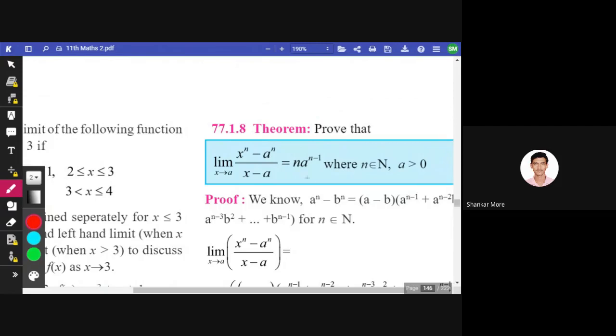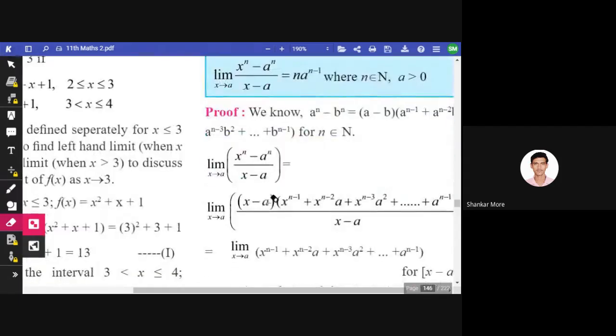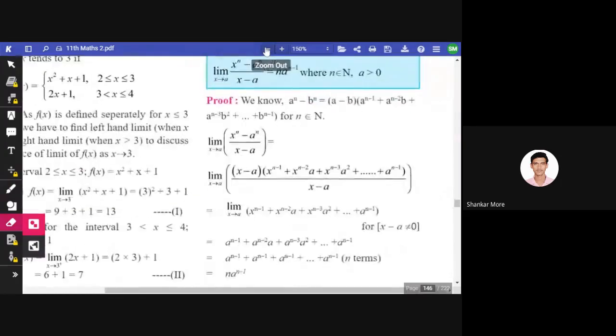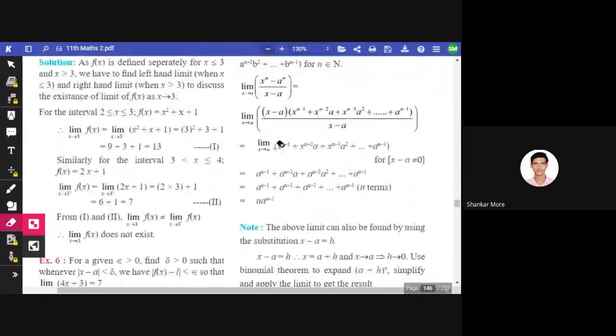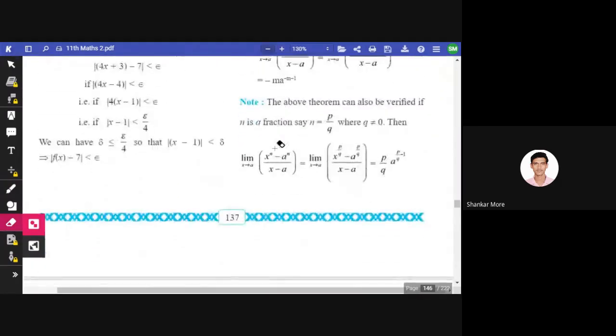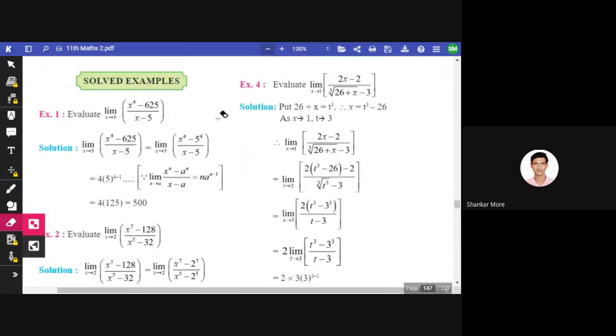We can directly write this as n into a raised to n minus 1, where n is an element of natural numbers and a is greater than 0. a has to be greater than 0, that is the condition, right? I don't think the proof will be asked, so we'll just jump to the examples.